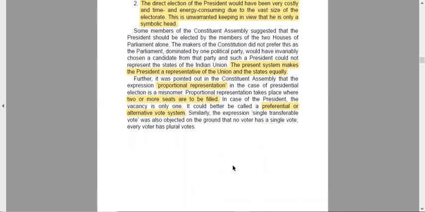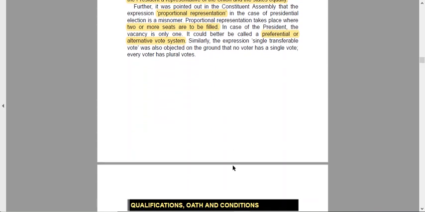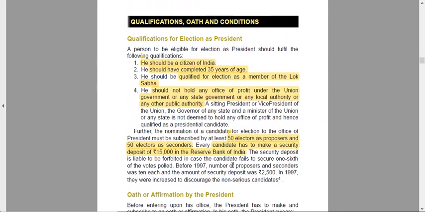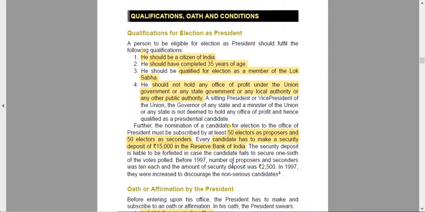However, in India we do follow this system, and critics obviously have the work of criticizing. They have given really good criticism, but we'll take all these into consideration. Let us see the qualification, oath and conditions for the qualification for the election.